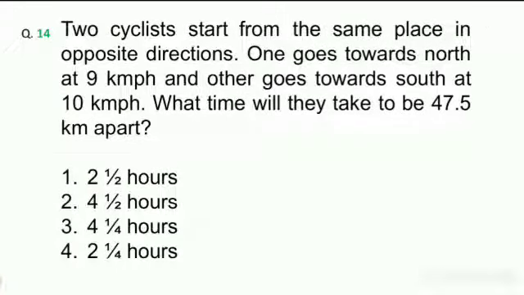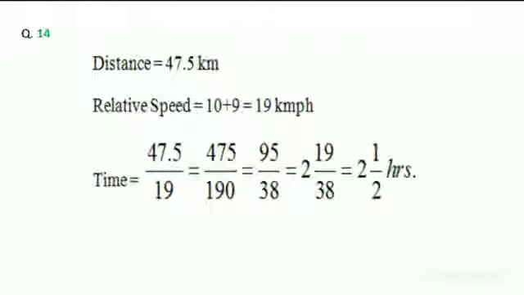And two cyclists start from the same place in opposite directions. One goes towards north at 9 km per hour and another goes towards south at 10 km per hour. What time will they take to be 47.5 kilometers apart? Here the distance is 47.5 kilometers, relative speed 10 plus 9, 19 kilometers per hour, then time equals distance by speed. So we will get 2.5 hours.